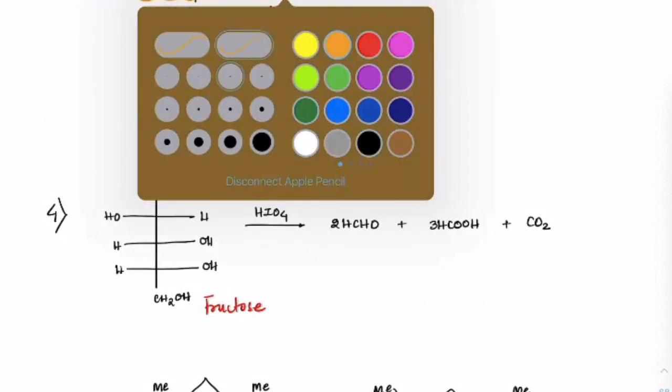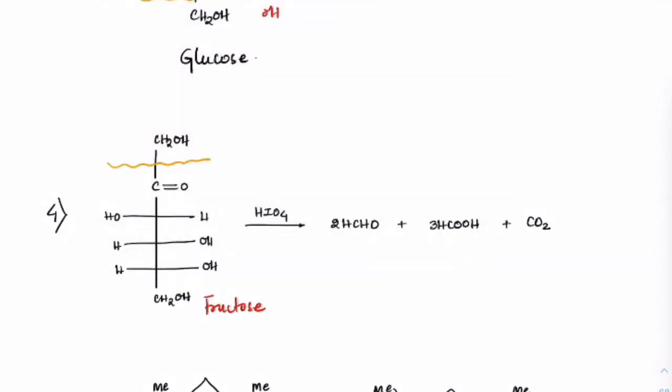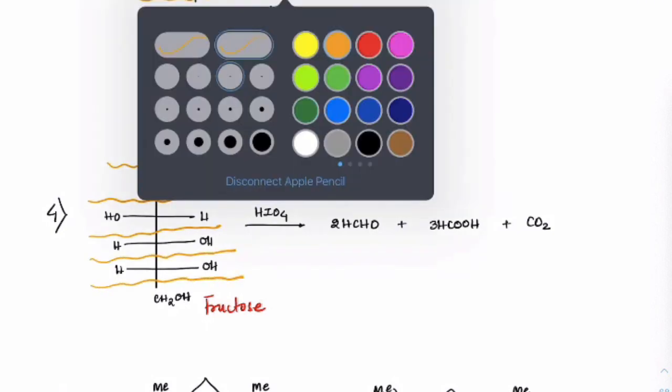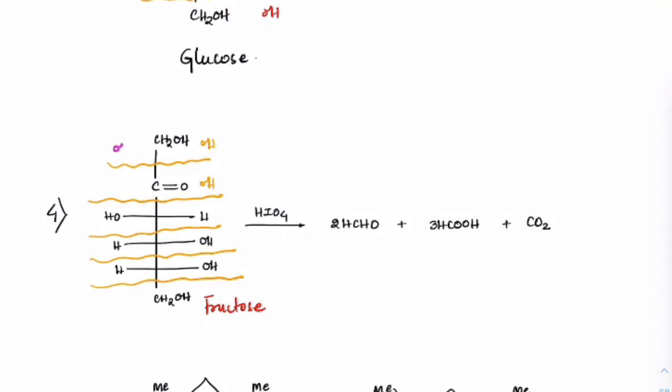Again, same bond breaking. If at all I break the bond here, we get OH and OH. If I break the bond here, here, here and here, see what I'm getting. First I'll get that OH I have already mentioned, OH and OH here, OH and OH here, OH and OH here, OH and OH here at the end.